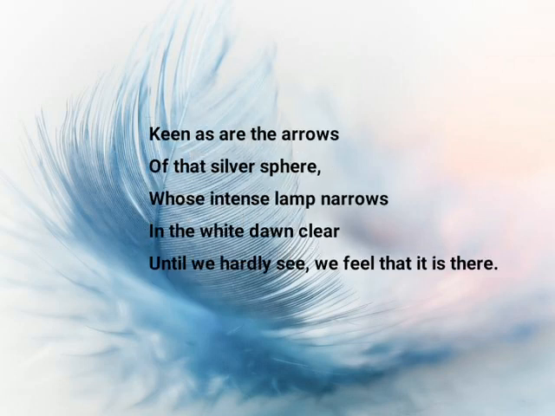Then, keen as are the arrows of that silver sphere, whose intense lamp narrows in the white dawn clear, until we hardly see, we feel that it is there. Then again, next comparison. Here, the poet is referring to the moon, silver sphere. That means the moon becomes narrow, or it becomes invisible in the daylight. Until we hardly see, we feel that it is there.